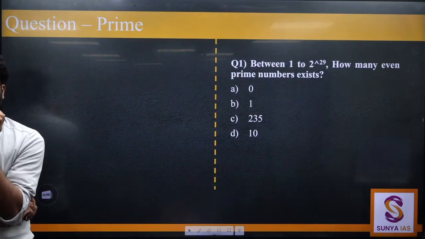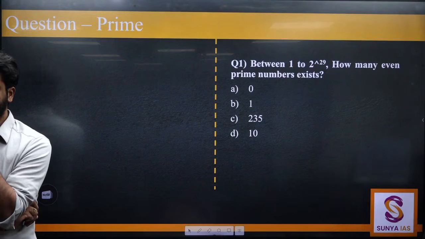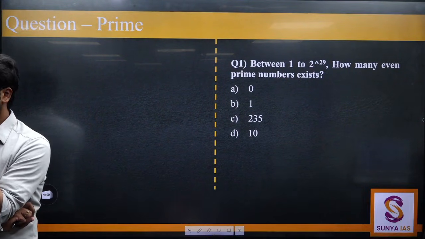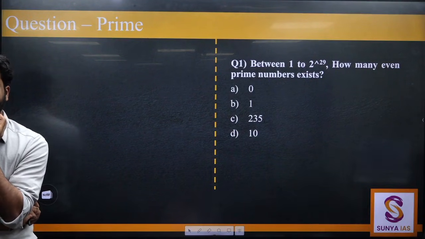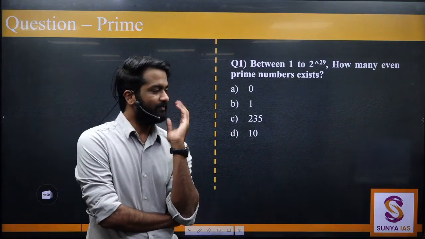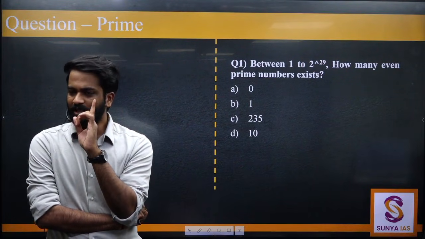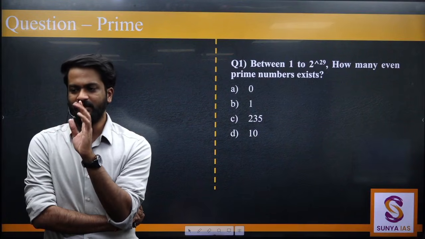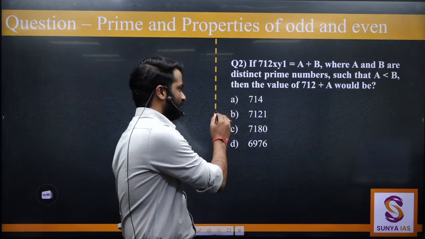How many of you are not able to solve this? नहीं हो रहा. What is the answer? See, between 1 to 2 की power 29, how many even prime numbers exist? I told you there is only one number which is even and prime, that is 2. So only one number exists and your answer will be 1.